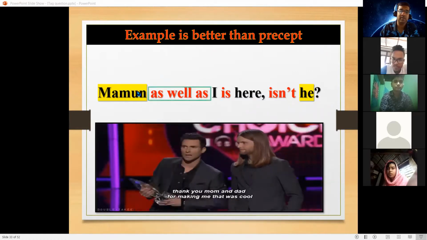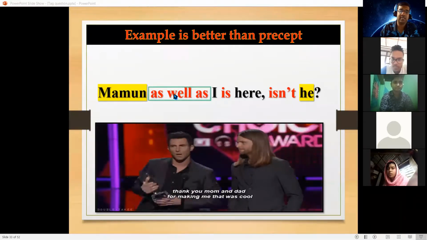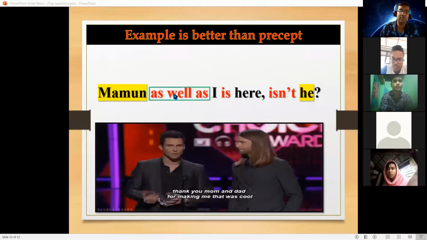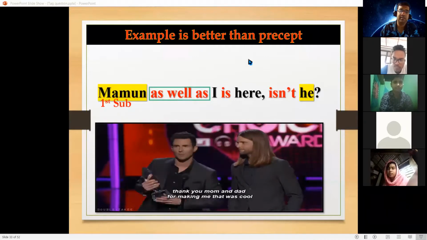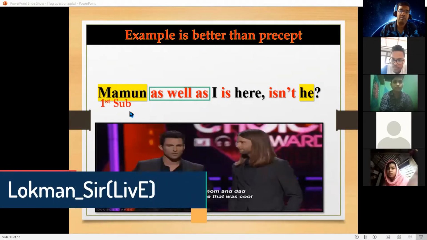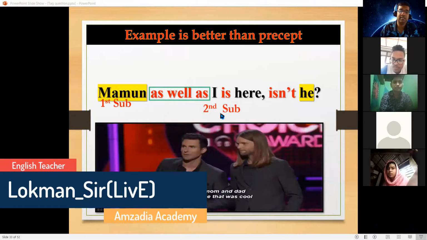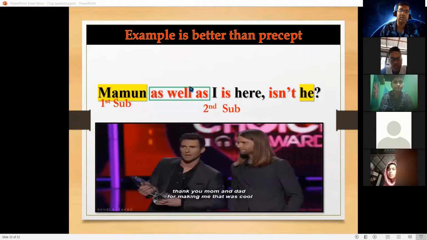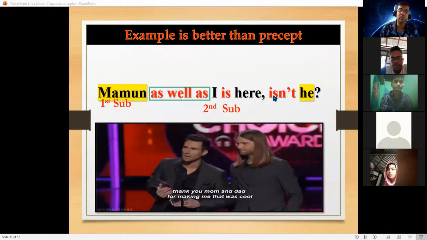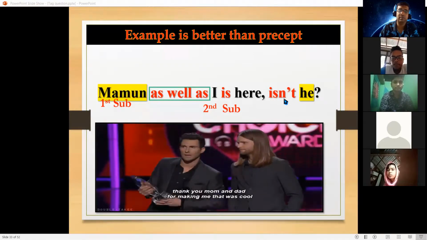First subject and second subject are connected with "as well as." Okay, first subject, repeat again. First subject, Mamun. Second subject, I. Connected with "as well as." So we know that for making a tag question,